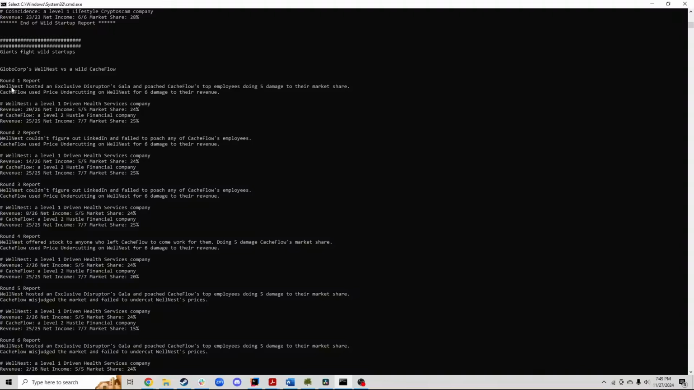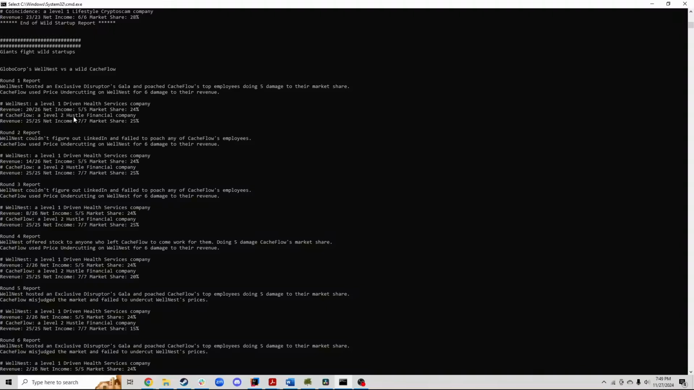We've got Wellnest, a level 1 driven health company. So health is the category, driven is the culture. Culture is one of our strategy implementations. The culture determines which AI pattern it uses when it picks its attacks. Driven is the balanced AI. We've also got an aggressive AI, and I think lifestyle is our defensive AI.